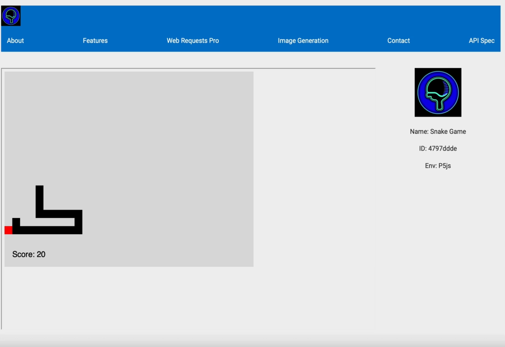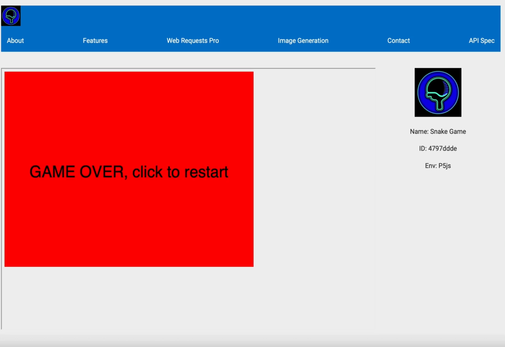The score is incrementing properly, the score size is the correct size, my snake is moving just fine, the food is spawning in a different area, the game over screen is displaying properly, and lets me click to restart. There's nothing wrong with it now. It made the perfect game. It just took a little bit of time.